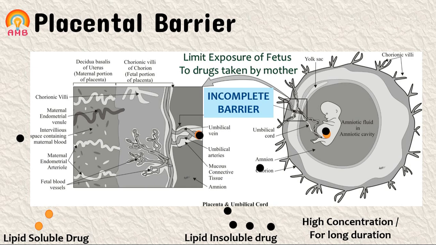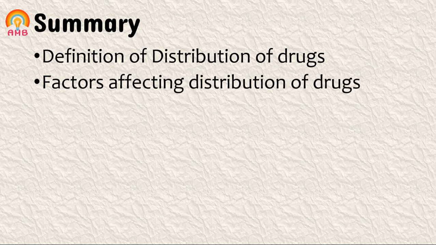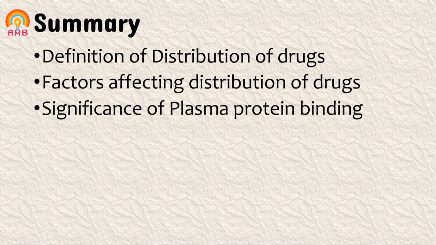So these are the various factors affecting distribution of drugs. Now it is time to summarize. In this video we discussed the definition of distribution of drugs, then we discussed factors affecting distribution of drugs, and finally we discussed the significance of plasma protein binding.